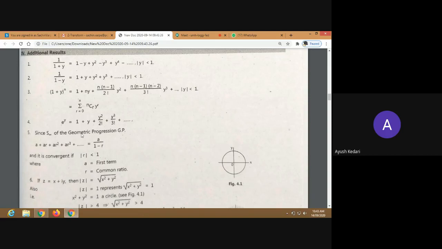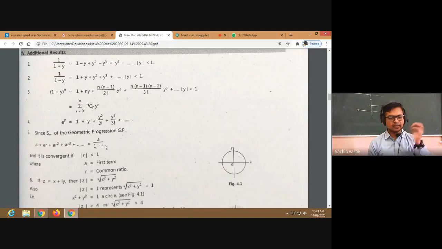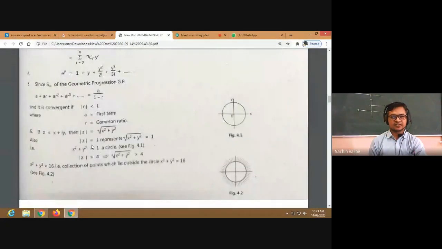Since S infinity is the geometric progression series, S infinity means infinite series. This is just a notation for the infinite series of the geometric progression. GP is this. This is the standard form of geometric progression with the convergent sum or the convergent limit as a upon 1 minus r, if it is convergent. And if it is not convergent, then mod of r will be greater than or equal to 1. Okay, a is the first term, r is the common ratio.